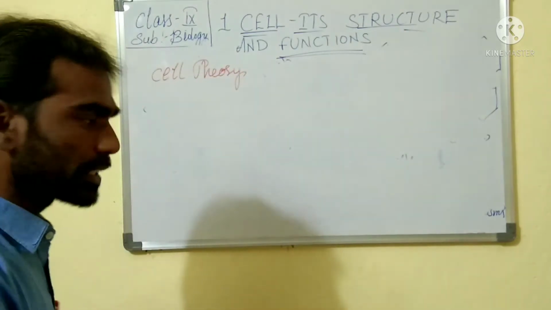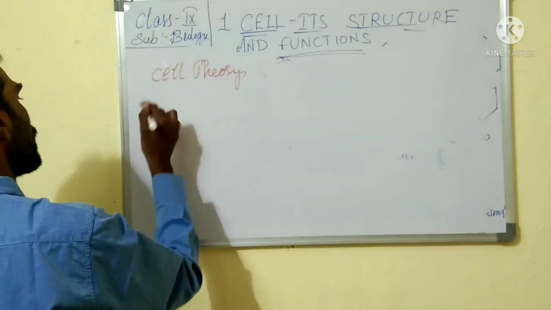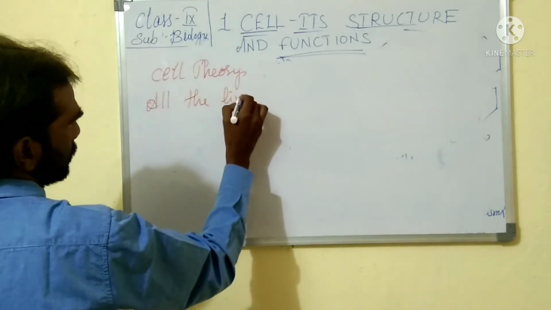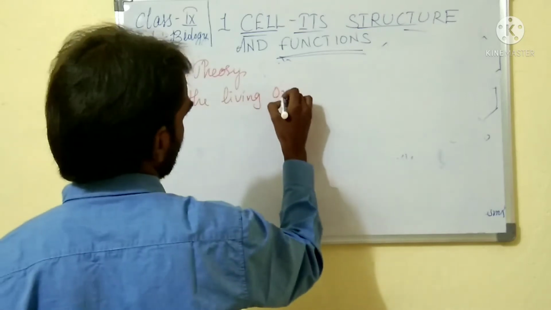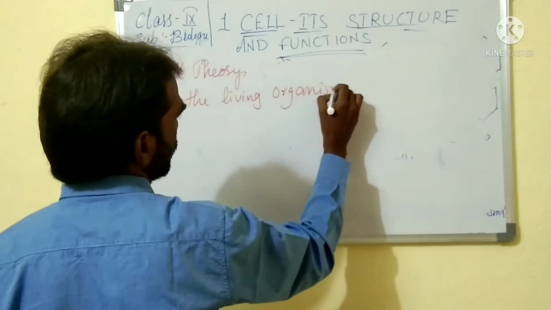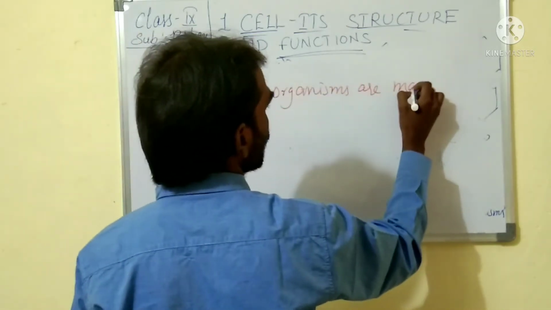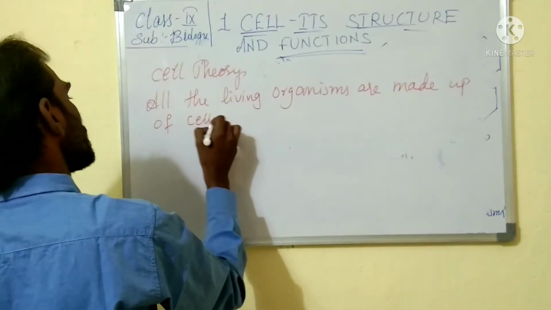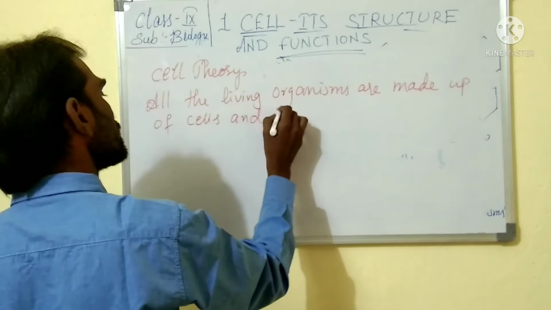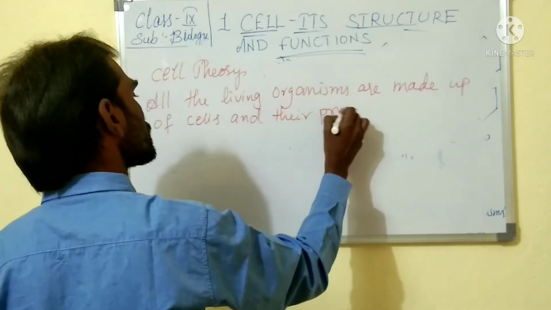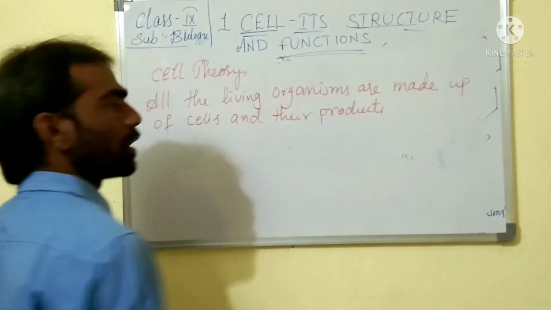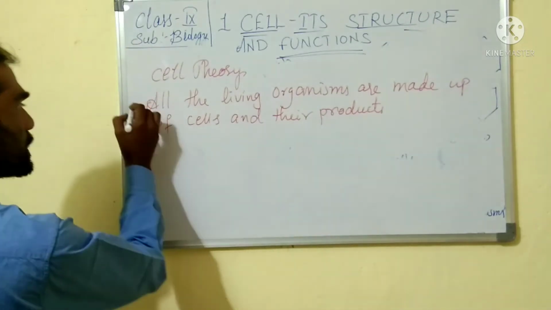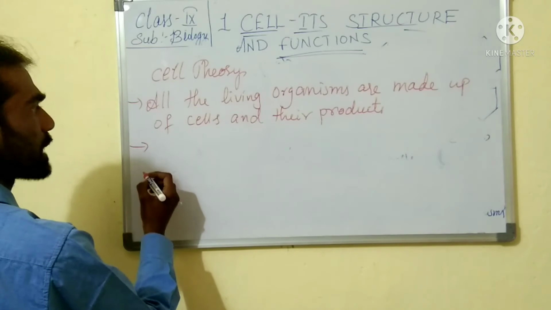Cell theory states that all living organisms are made up of cells and their products. This is the first point.